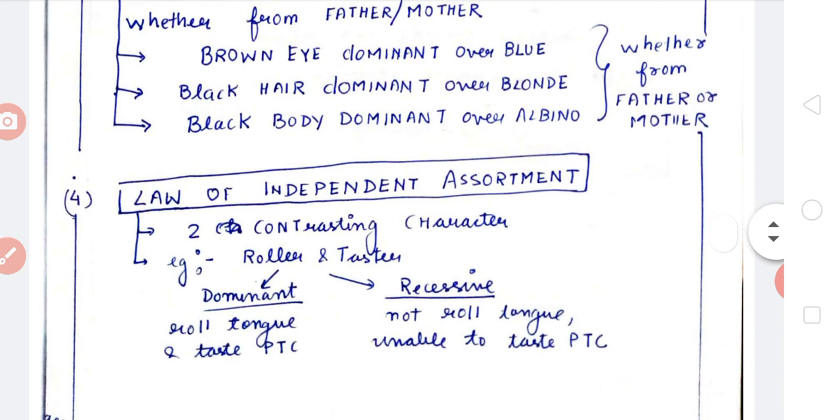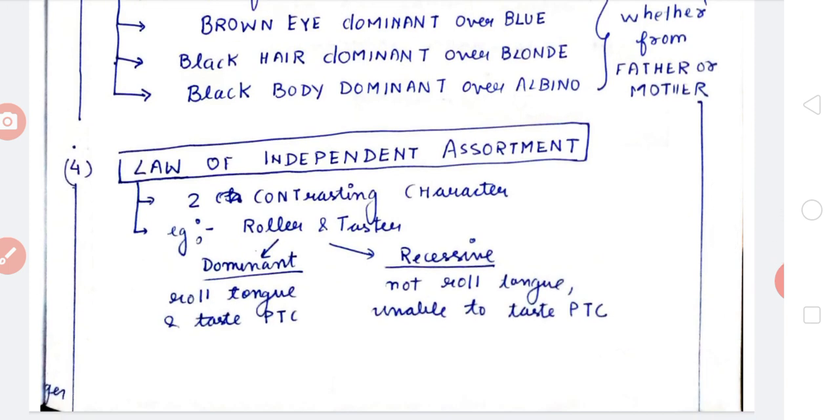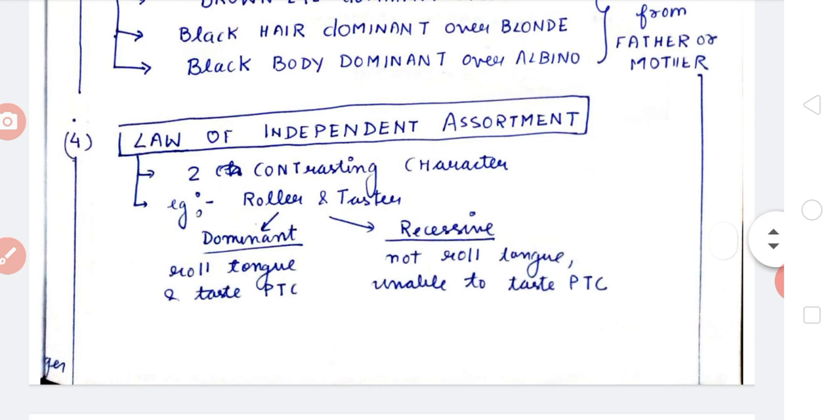Fourth is the law of independent assortment, that is, two contrasting characters will independently assort of each other in the next generation. That is, they will segregate independently of one another when we draw a cross of the two characters. So roller and taster, a dihybrid cross of this follows Mendelian inheritance.